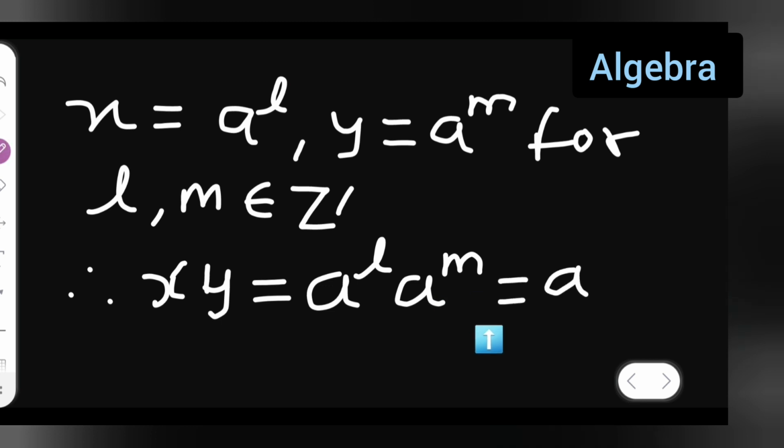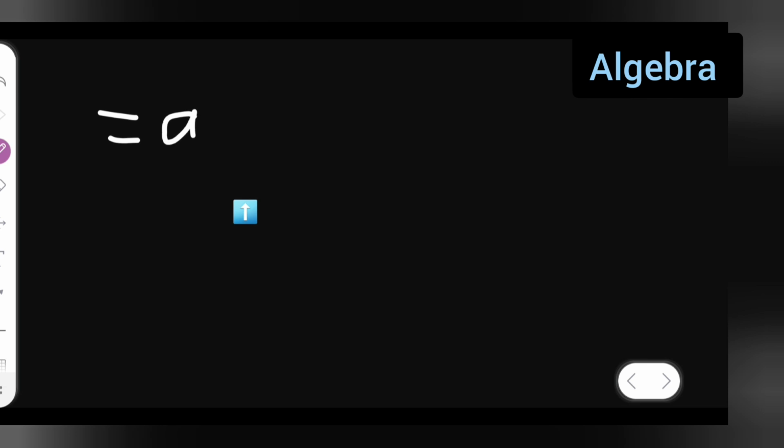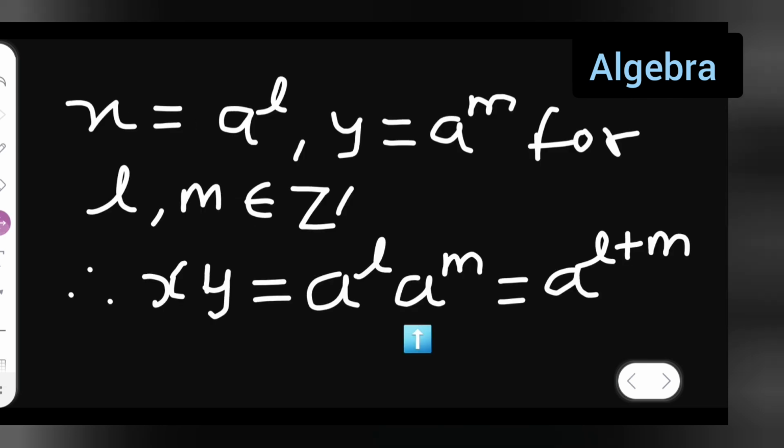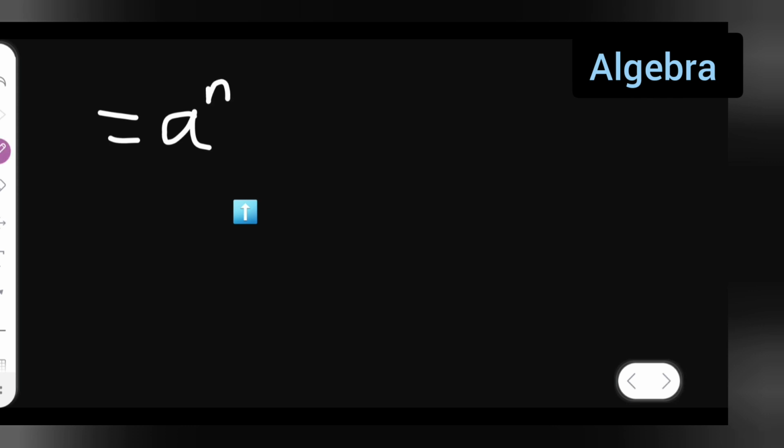Now a is common, so write a^(L+M). We can also write this as a^(M+L).